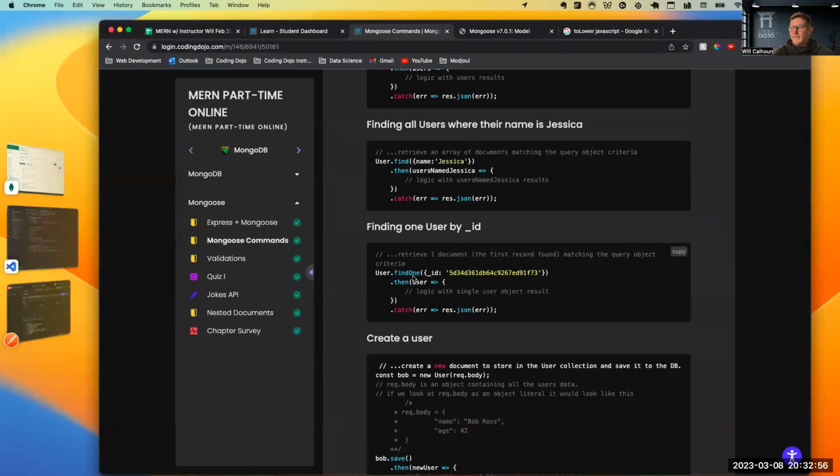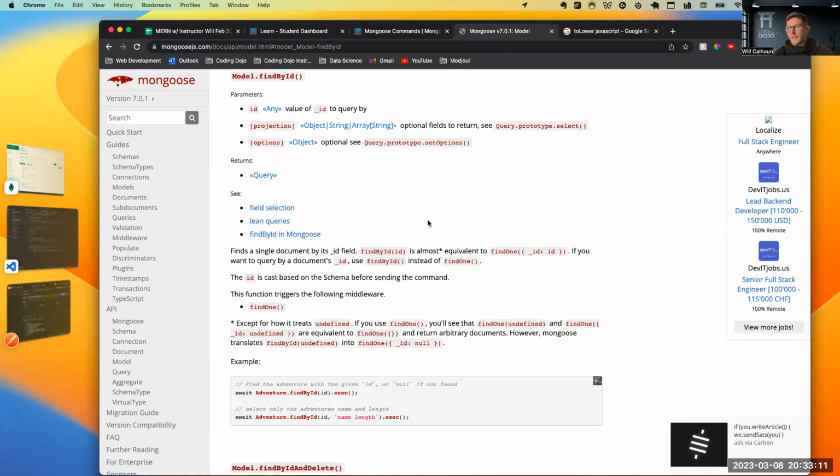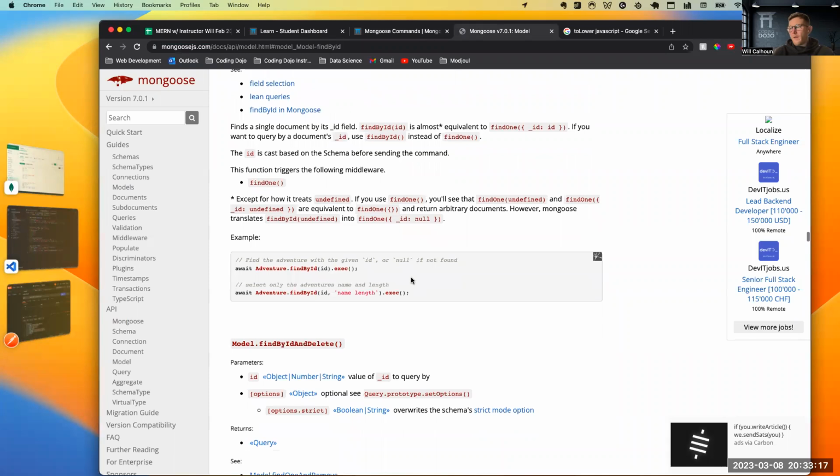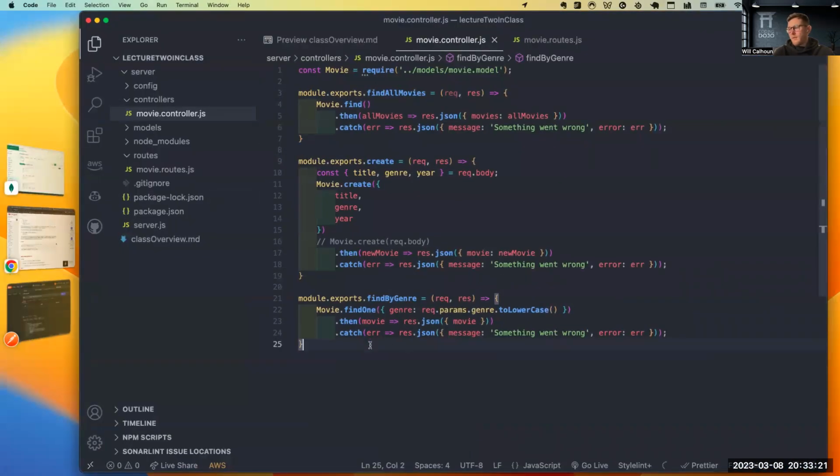If I wanted something more specific, I can either do find one and then pass in the ID, or Mongoose also already has a find one by ID. So both work. I would say find one by ID is obviously created for that, and we need to pass in an ID. Very simple, right? Let's go ahead and build that out.